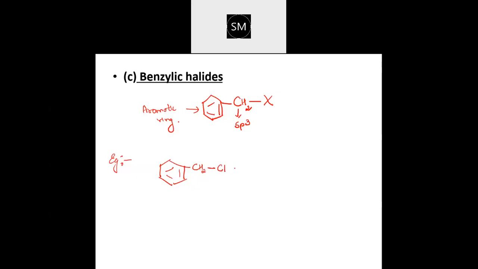Then after that, we will take chlorine. So this will be benzyl chloride. Okay, the name of this compound is benzyl chloride. Benzyl group is benzene ring with CH2. Remember, benzene with the CH2 is benzyl.